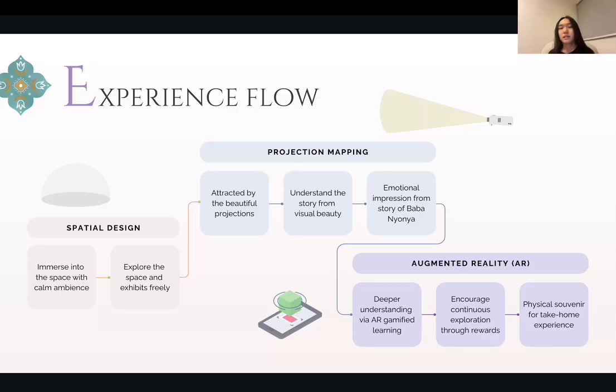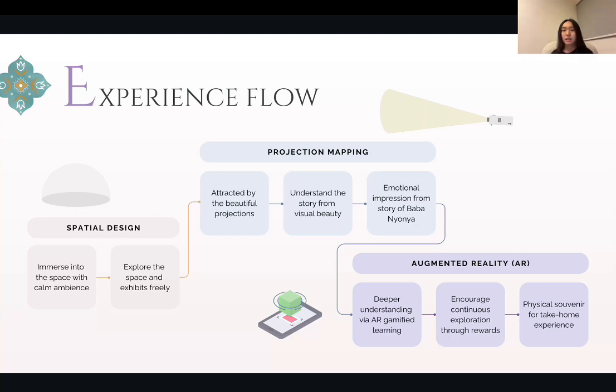And then when the projection mapping starts, I want the audience to be attracted by this beautiful projection, and from the visual storytelling, I want them to understand the story of each of the porcelain, and finally, I want them to evoke an emotional impression from the story of Baba Nyonya.